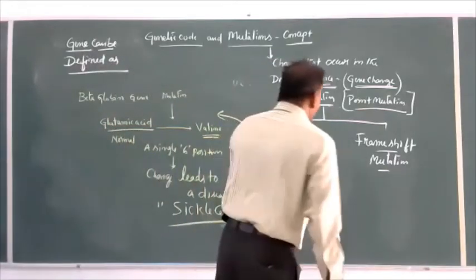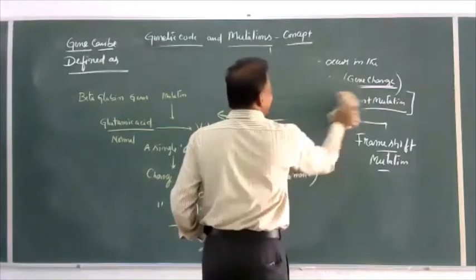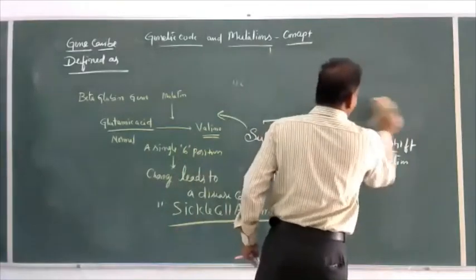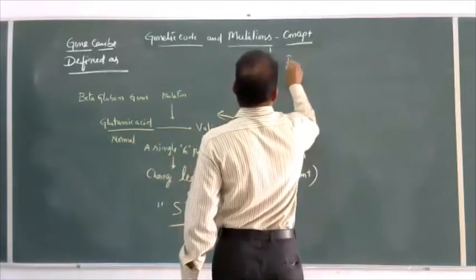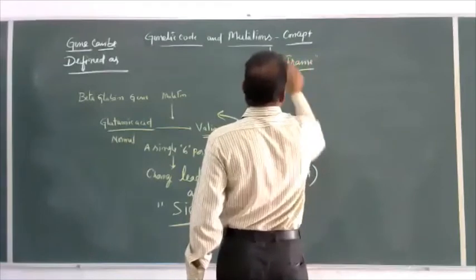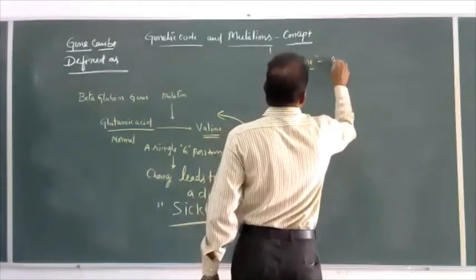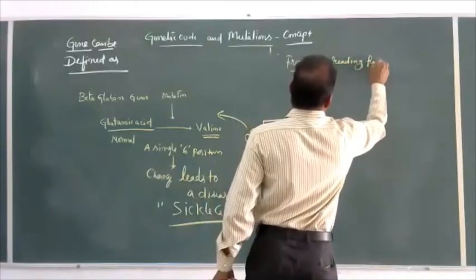Let us see what a frame shift mutation is. What is a frame shift mutation? What is frame? Frame means reading frame. What is reading frame?